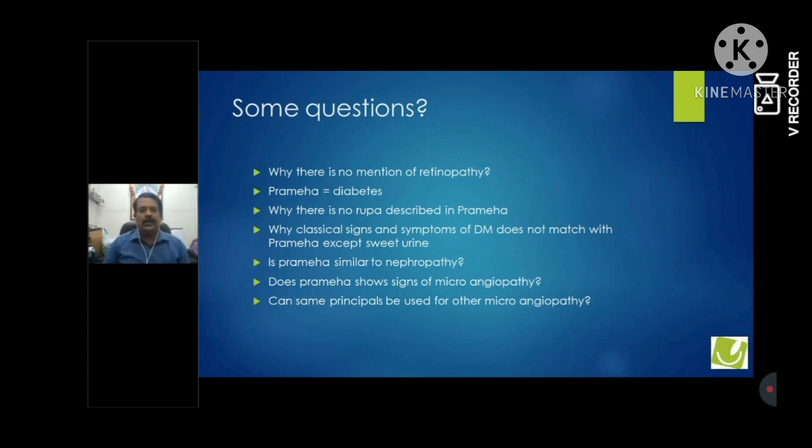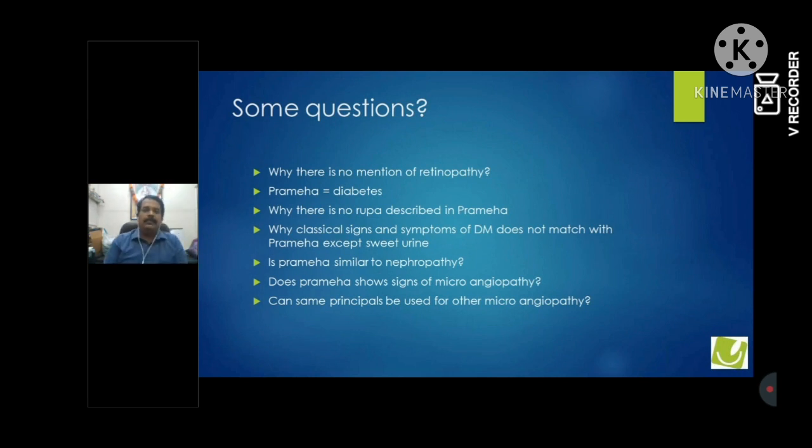So diabetes is probably the only disease where no separate rupa is mentioned. In all diseases you can see purva roop, roop, then samanya lakshan, vishesh lakshan. But diabetes is a disease where only one symptom is mentioned, prabhuta avila mutrata. So there is no mention of polyphagia, polydipsia, loss of weight, or other things, which are mentioned in the Purva Roop but not in the Roop. Why is it so? Why is there no match of classical signs and symptoms, except the sweet urine, with Prameha or Madhumeha?